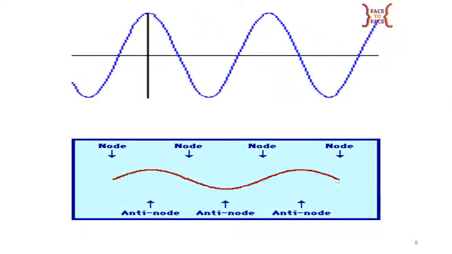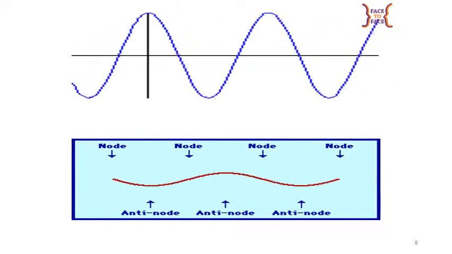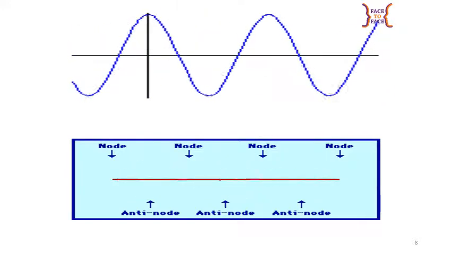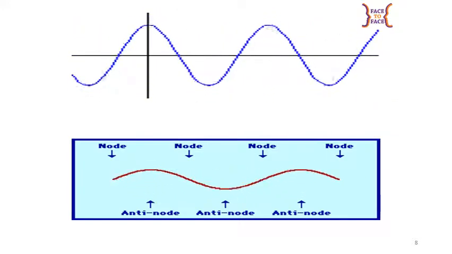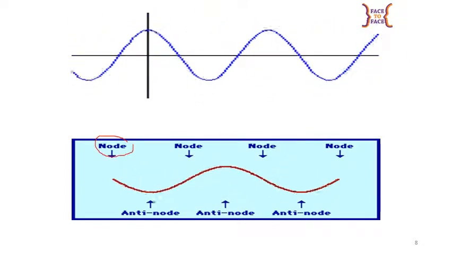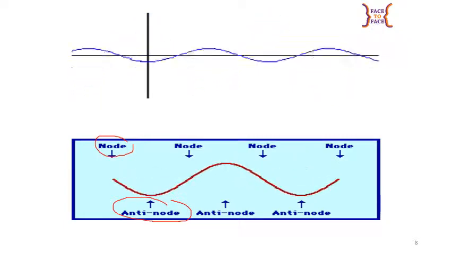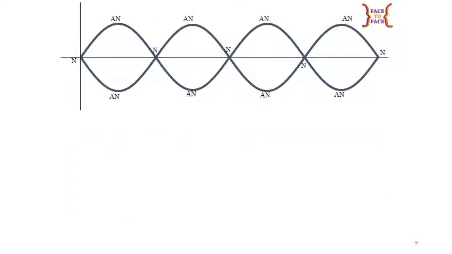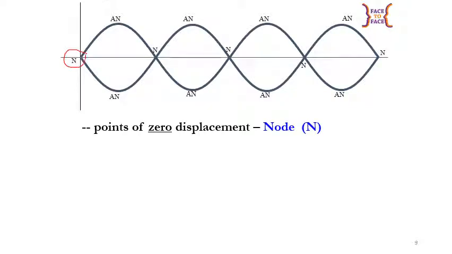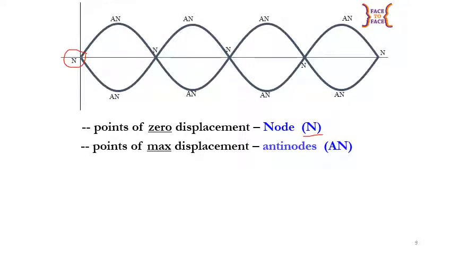Along the standing wave, we will have node and antinode. What is node? Node is a point of zero displacement and the symbol is N. However, antinode is points of maximum displacement, symbol AN.